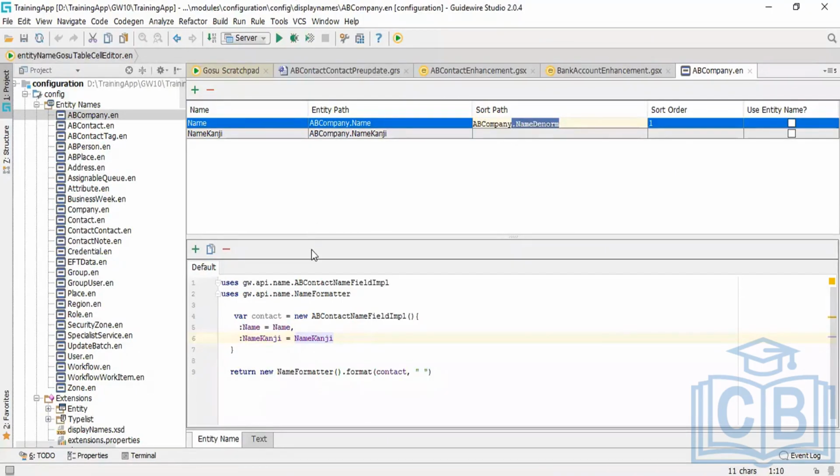And generally these entity names are not at all used. It's just a concept provided, but we don't use that. There is no need to create the aliases in the studio. If you want to create an entity field with the name, we can directly create it with that field. These are the things.